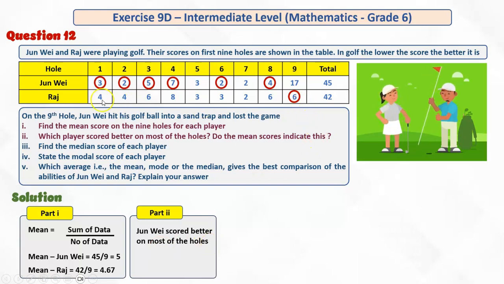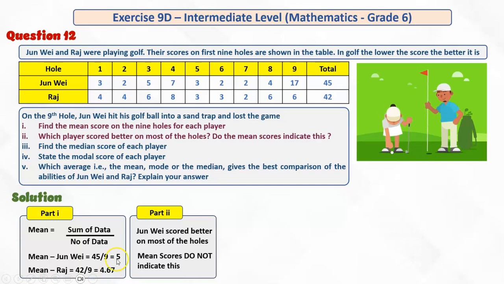So Jun Wei scored better on most of the holes. Out of the 9 holes, 1, 2, 3, 4, 5 and 6 times Jun Wei had scored better. And therefore we get to know that the mean scores, which are 5 and 4.67, do not indicate which player scored better on most of these holes.